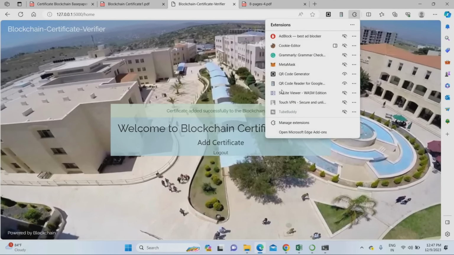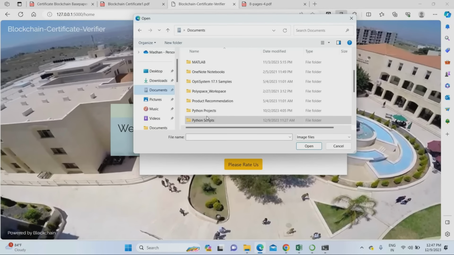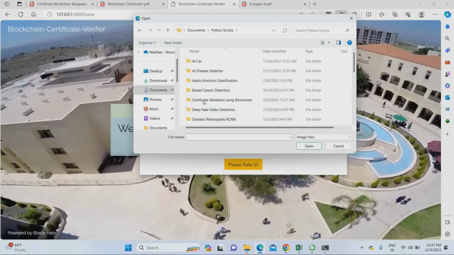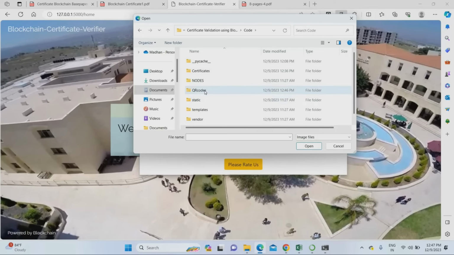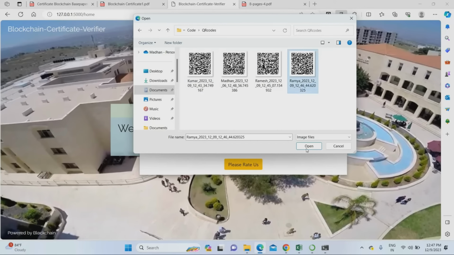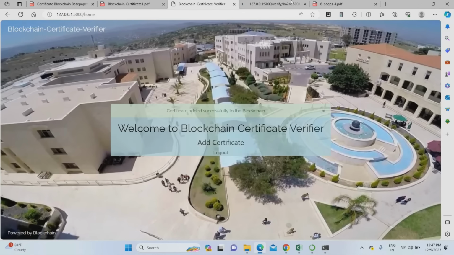For recording purposes, I am using a QR code reader plugin, which you can use in the Chrome browser. Just use the image tab and go to the project folder. In the project folder, I am using certificate validation. I am uploading the certificate validation. So go to the code, then you have to use the QR code. In the QR code, I am uploading Ramya's QR code. That's it. Once you upload it, it will generate the link.